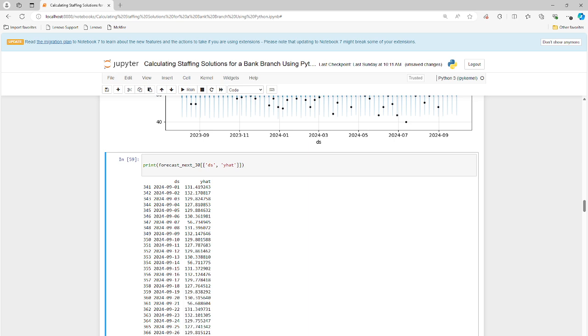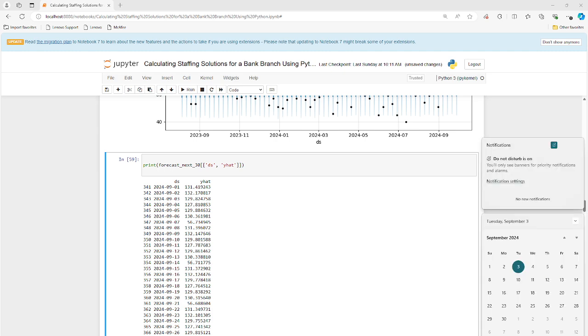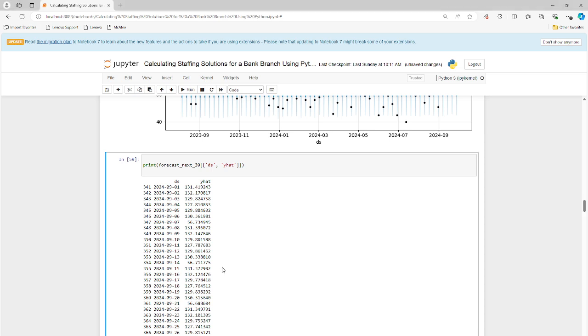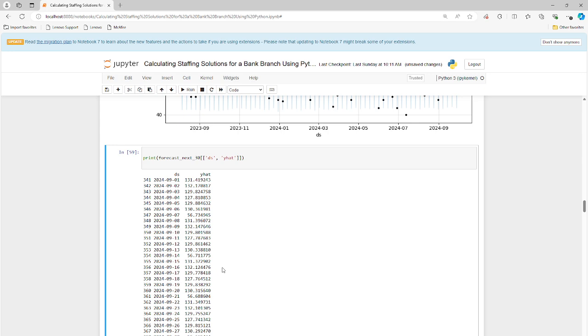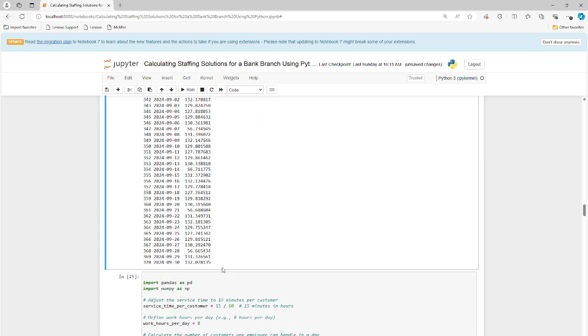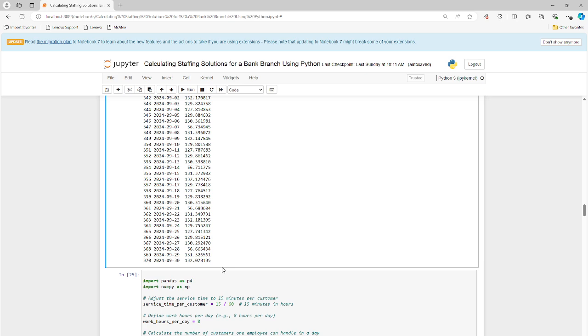Let's go over here and look at the calendar. I think I know why. So that's what I thought. All right, just like I suspected. 7, 14, 21, and 28 are Saturdays, so the numbers are trending down on the Saturdays because historically that's what it's been. We're making predictions into the next 30 days. What's going to happen? Getting about 130 customers each weekday, and on Saturdays we're getting around 56, right? Pretty much 56. That's fairly consistent.